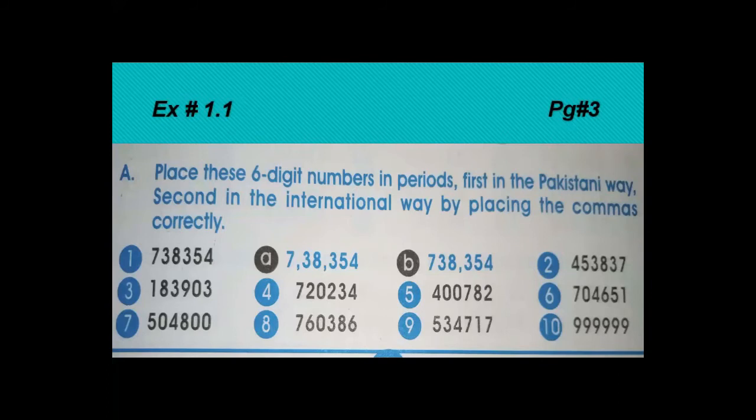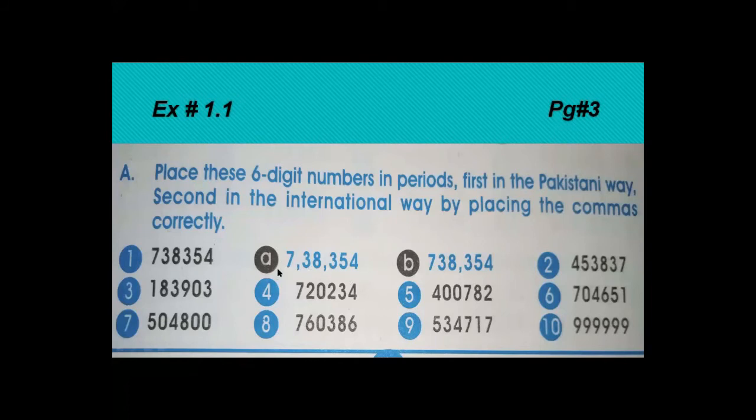Okay. Now look into your books, exercise 1.1, page number 3, and also look at your screen. Exercise 1.1, part A. Place these 6-digit numbers in periods, first the Pakistani way, second the international way, by placing the commas correctly. You have to place commas to differentiate between the Pakistani and international ways, as I told you in the previous slides. In the Pakistani way, we group like 3, 2 and 2.